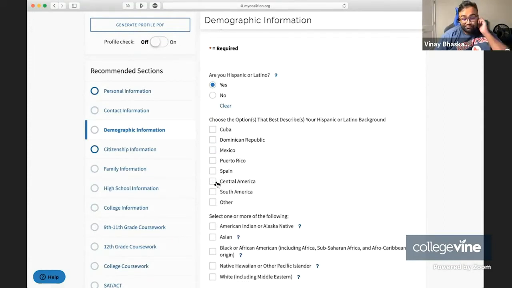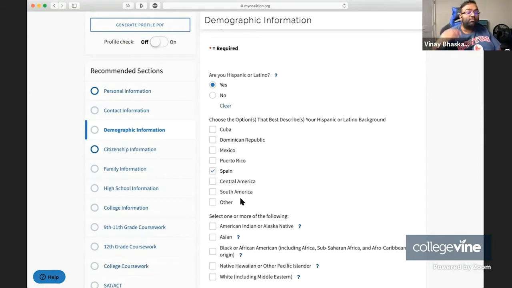Select all of them. But one thing to keep in mind is that if you select that you're from Spain and that's where your Hispanic heritage comes from, that's not going to be treated the same as if you select one of these other types. In general, students who have a background from Spain tend to be treated as white students by a lot of colleges.